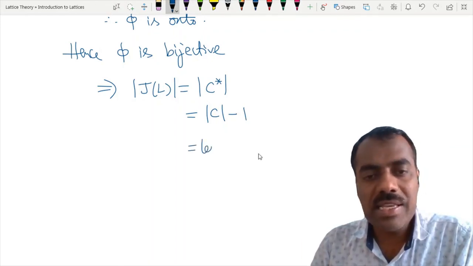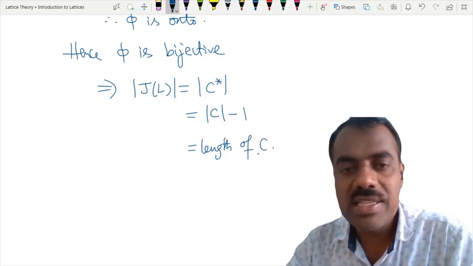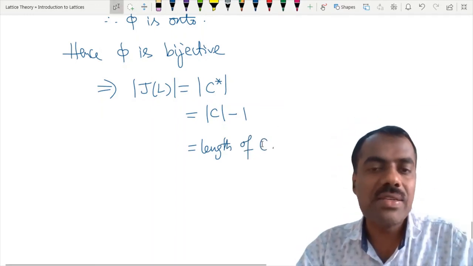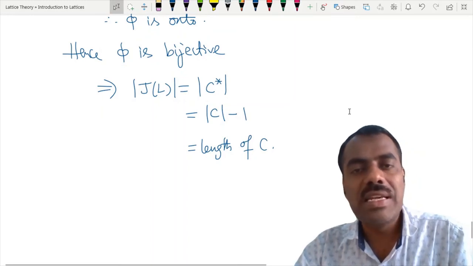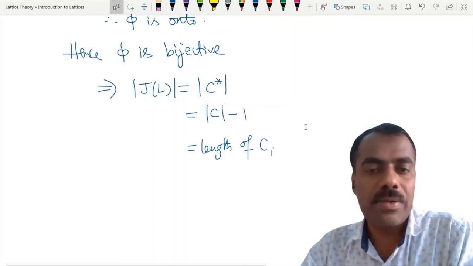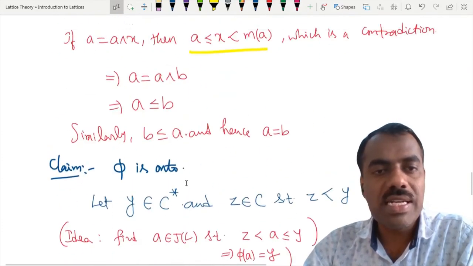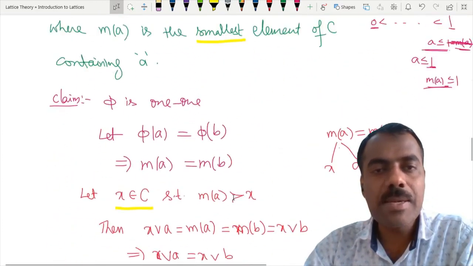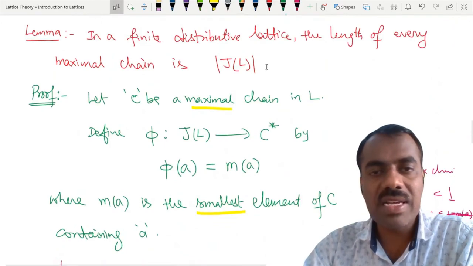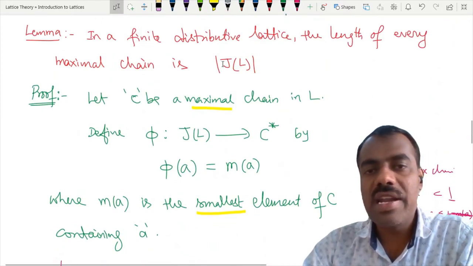But this is nothing but the length of C, or not. How is the length of C defined? The number of elements in it minus 1. If there are 2 elements in the chain, then the length is 1, right? Is this clear? And that is what we want to prove, that the length of the maximal chain C is nothing but the cardinality of J of L.